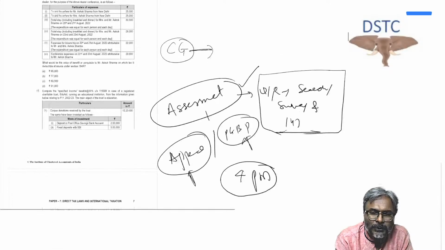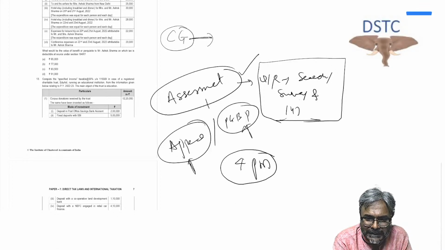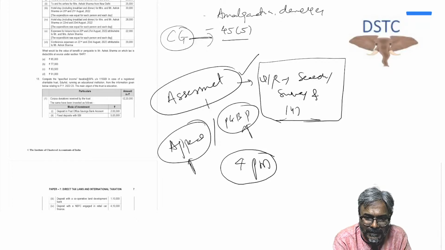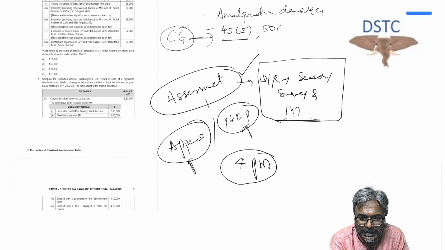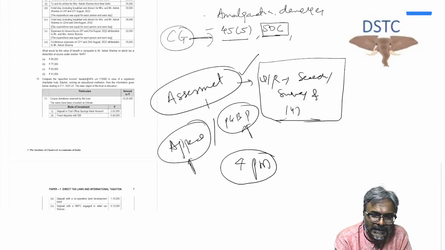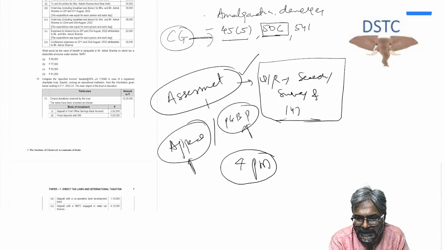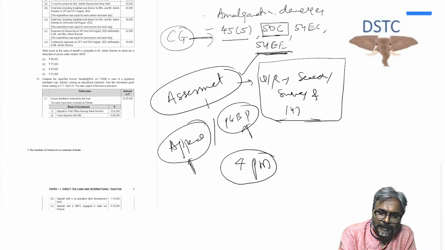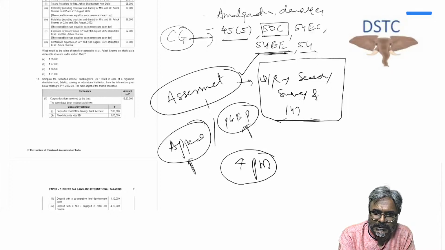And capital gains, students, what you do now is directly hit upon amalgamation, demerger. Remember this section, 45(5), compulsory acquisition, 50C, and finally 54EC, 54EE, and 54 last.